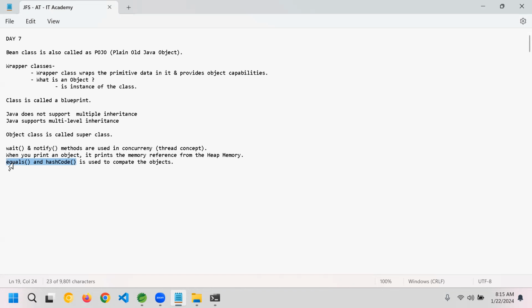Equals and hashCode are used to compare two objects' values. Let's say student information is required. Let's say there is employee information. Let us take an employee. You are working in a project. 20 employees are working in a project. They want to give you a year-end bonus. Do they give it one time or multiple times? They'll give it only one time, right? Per employee.